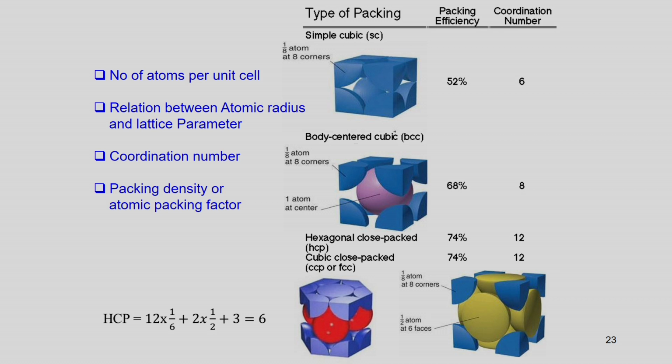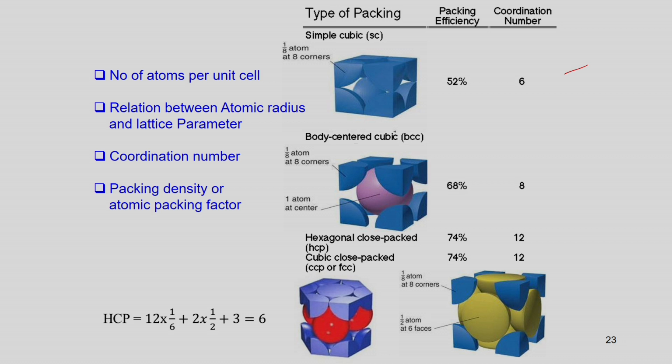For example, the first one is the simple cubic structure, which is one type of crystal structure. In the simple cubic structure all the corner atoms are occupied, and in the unit cell representation only one eighth of each corner atom fills the volume at each corner point.